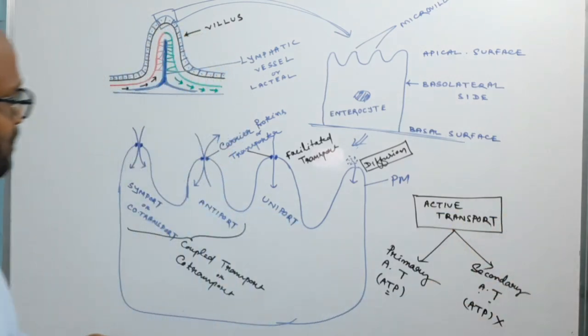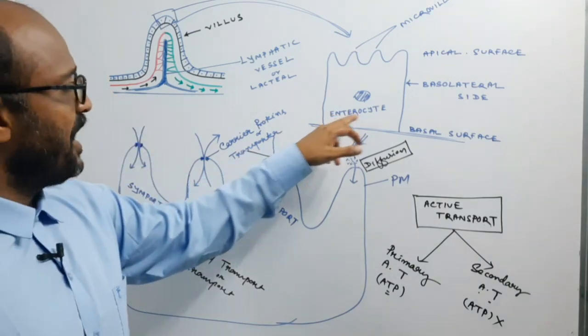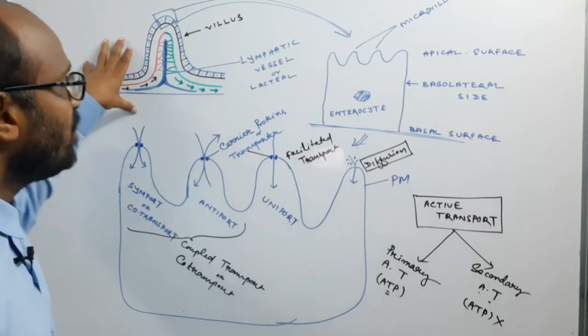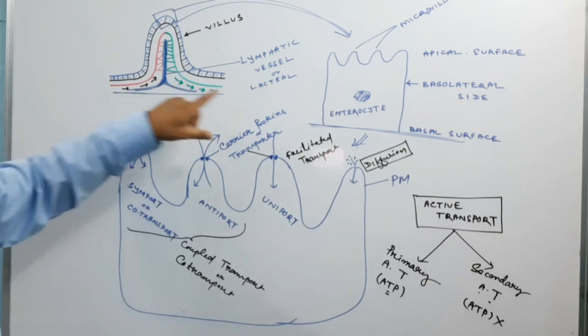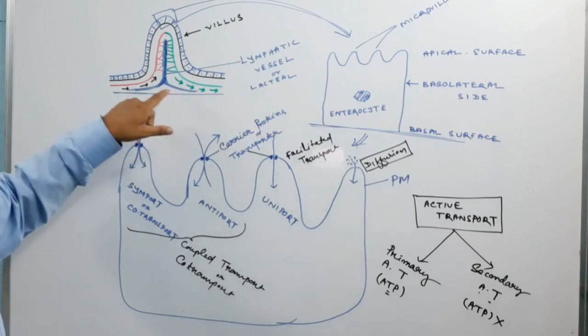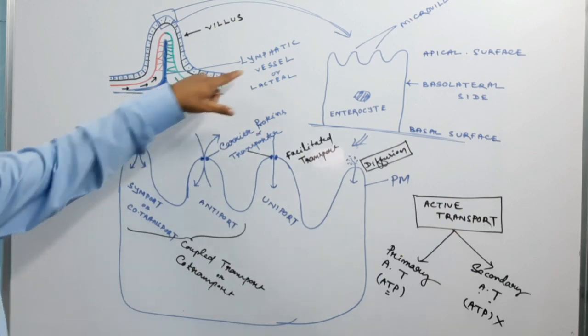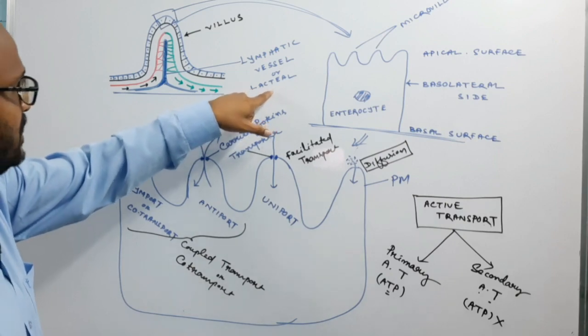So these are the different transport systems present in the enterocyte of the alimentary canal or small intestine. This is one villus, and there is the lacteal, the blind end of the lymphatic vessel supplied to the villus. I have already told this.